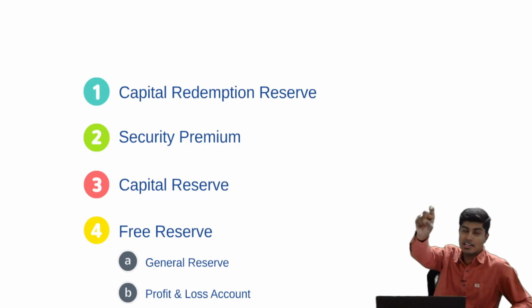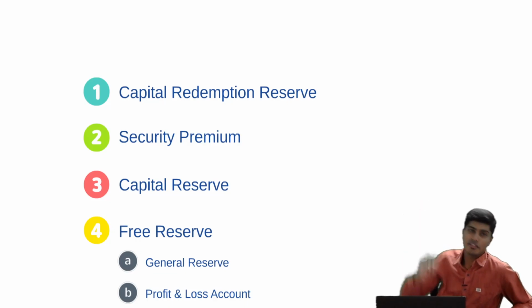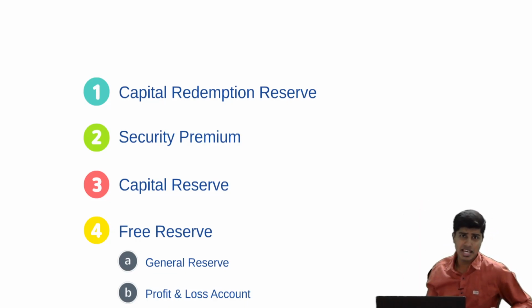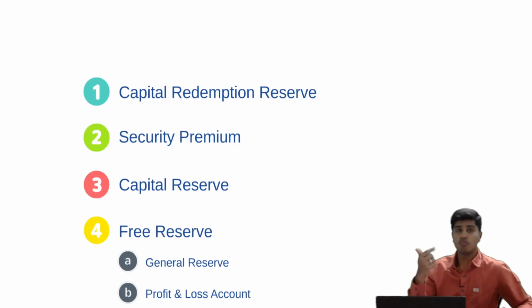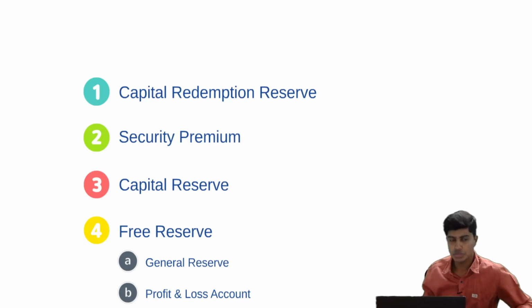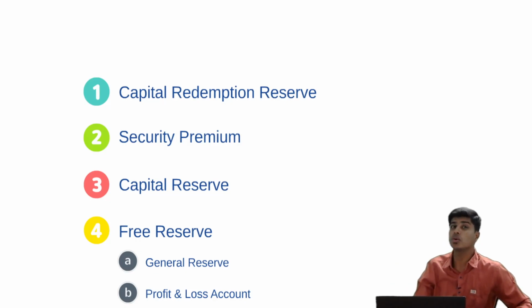First CRR, second security premium, third capital reserve, fourth free reserve. So in any circumstance, we would be giving the last opportunity to general reserve and P&L account to be utilized in bonus issue. The reason is capital redemption reserve cannot be used for any purpose other than bonus issue. The only and only purpose for which we can use capital redemption reserve is bonus issue. We have covered this again in the redemption of preference share video. When you watch it, you will get the connection.